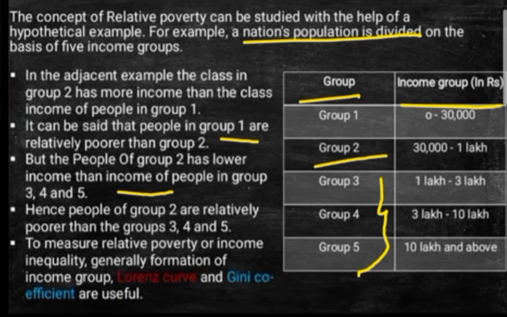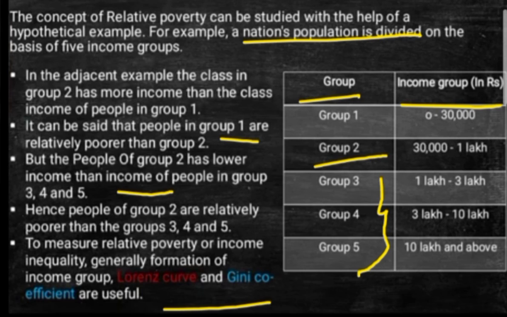Now to measure relative poverty or income inequality, generally, the Lorenz curve and Gini coefficient are quite useful. Now if we talk about the Lorenz curve, it is nothing but the graphical presentation of the distribution of income, the groups you can see on the screen.